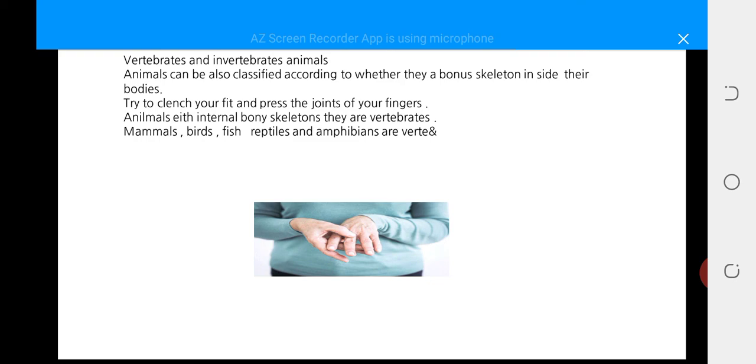The most important information you have to know when you want to classify living things into groups: you have to know the common characteristics of this group. This is step number 1. Step number 2, you have to know the characteristics of the living things that you want to classify. Step number 3, you will make a comparison. You will compare the characteristics of the group with the characteristics of the living things that you want to classify.